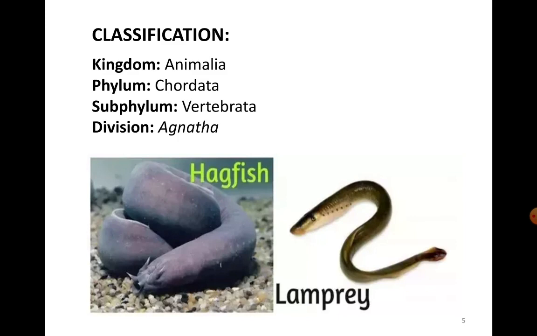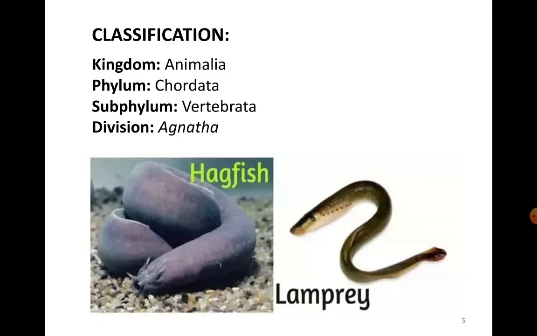And they breathe by around 6 to 14 pairs of gills. Then they have a two-chambered heart, and they show around 8 to 10 pairs of cranial nerves, and they possess a distinct notochord, and sexes are separate, and fertilization here is also external.